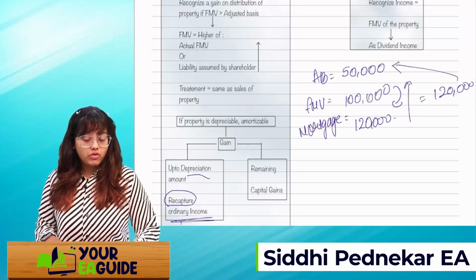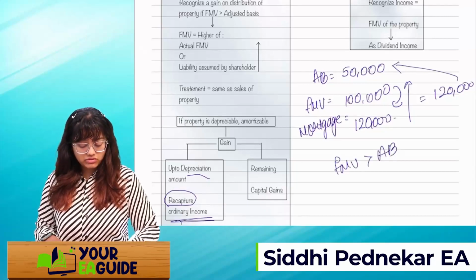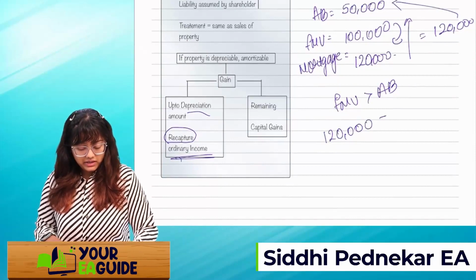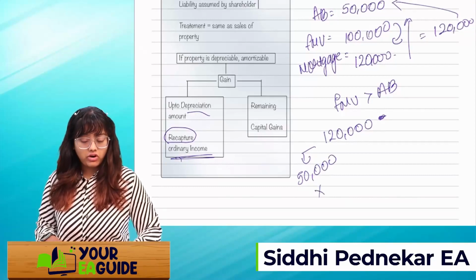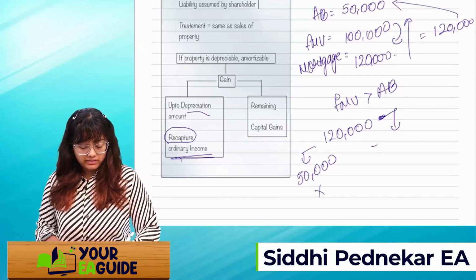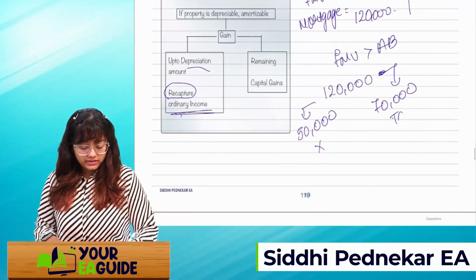Obviously the FMV is more than the adjusted basis, so there will be gain. How much will it be? Up to the amount of my basis, that is 50,000, it will not be taken into account. Over and above this 50,000, like say 70,000, I will tax this amount.